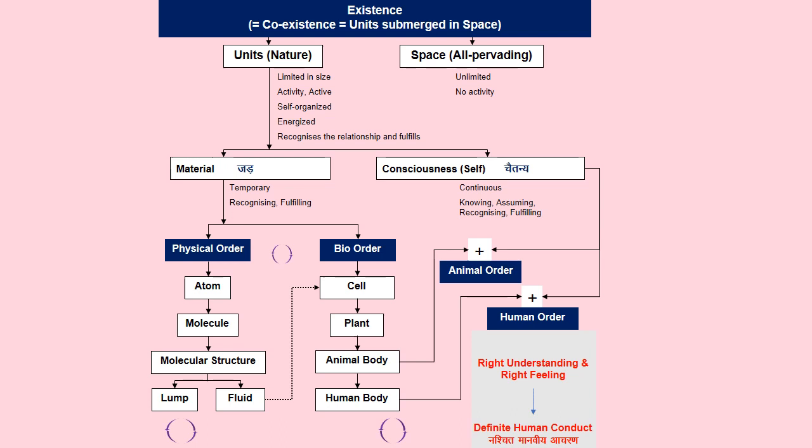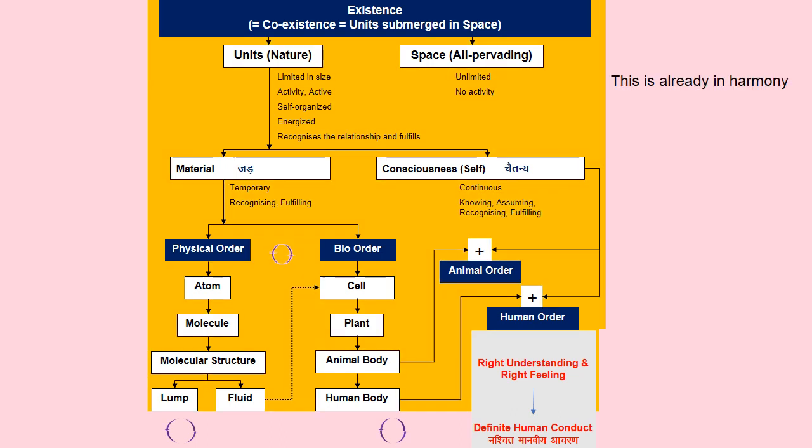Human order has right understanding and right feeling that leads to definite human conduct. We want to achieve this definite human conduct. This complete portion is called existence. This is already in harmony. We are already in harmony. We have right understanding and right feeling giving us the definiteness. Only this part is remaining, and it happens in self by self.